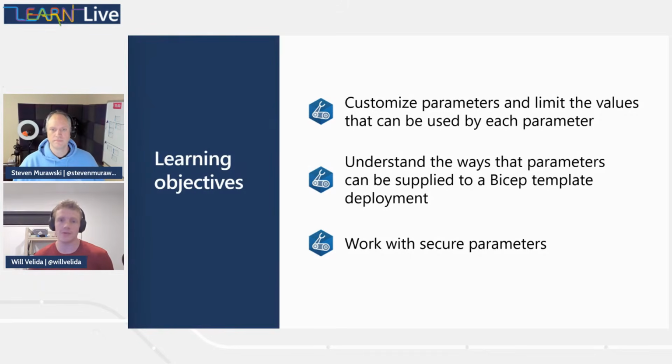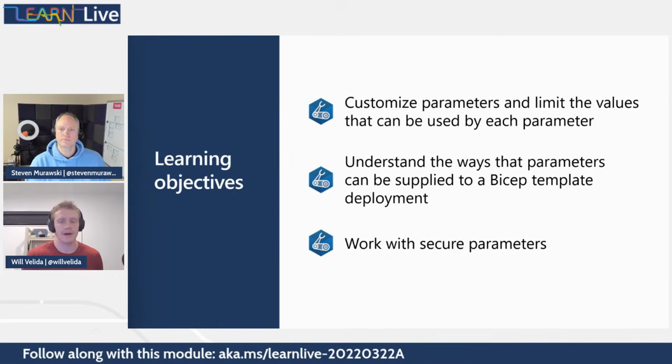We'll talk about why that's important later on. Understand how we can actually supply those values to the parameters when we're performing our Bicep deployments, and also working with secure parameters, because there will be times when we deploy resources in our Bicep templates, we need to be aware and be mindful of security and how we handle those values. So we'll be talking a little bit about that today.